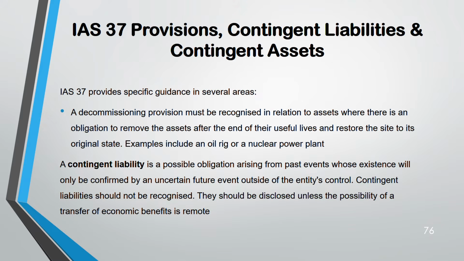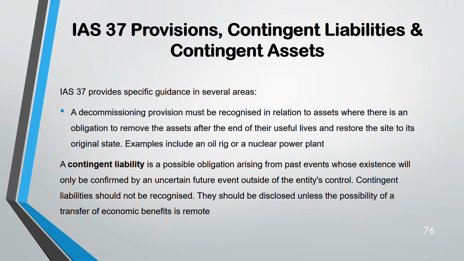Provision we have dealt with. Contingent liability, okay. Its existence will be confirmed only by some uncertain future event. Something has to happen in the future for it to be confirmed, but it's uncertain. Today you don't know whether it will happen or not. And it is something outside the entity's control also.